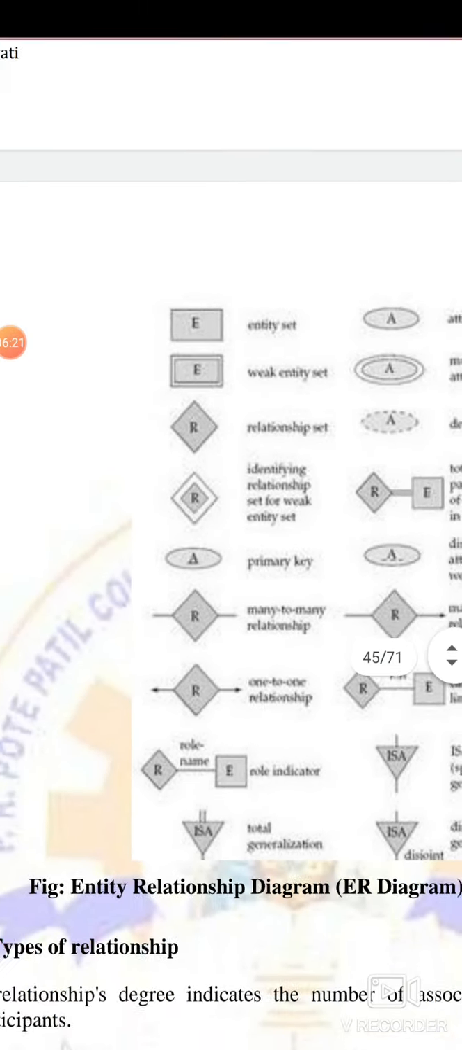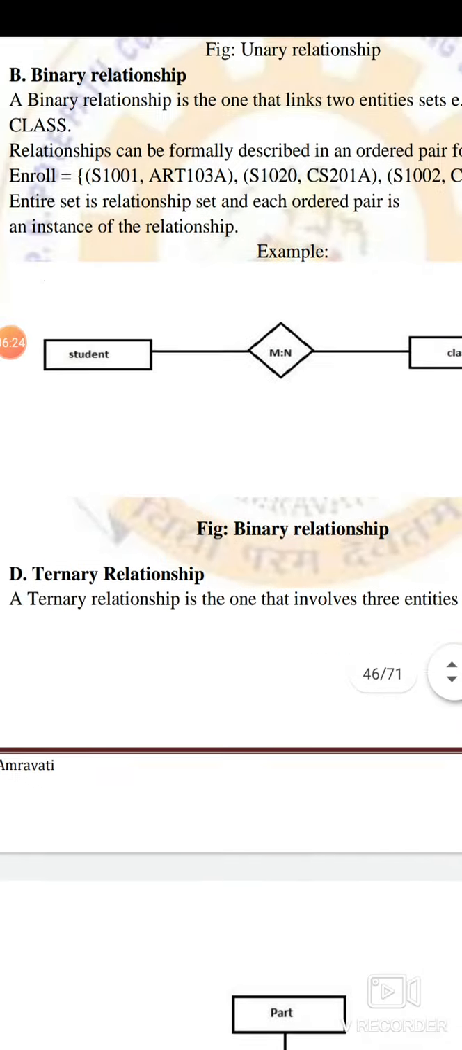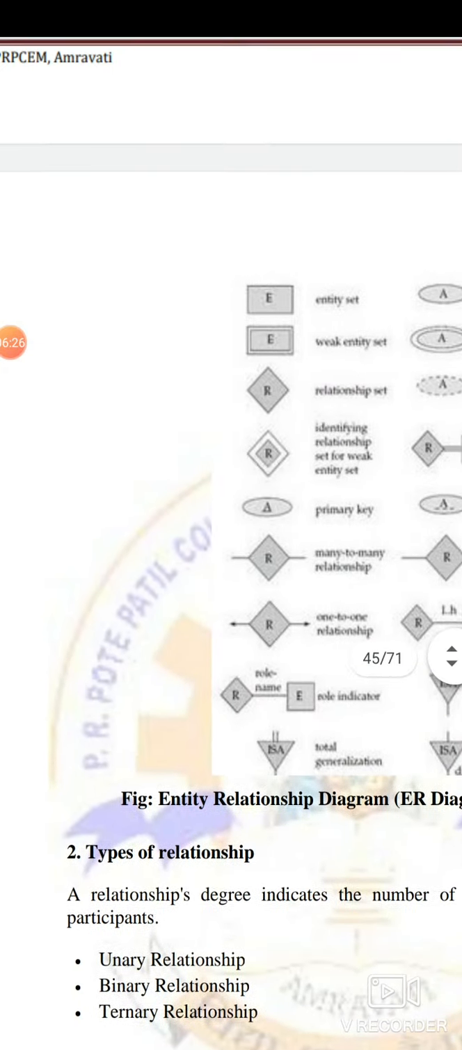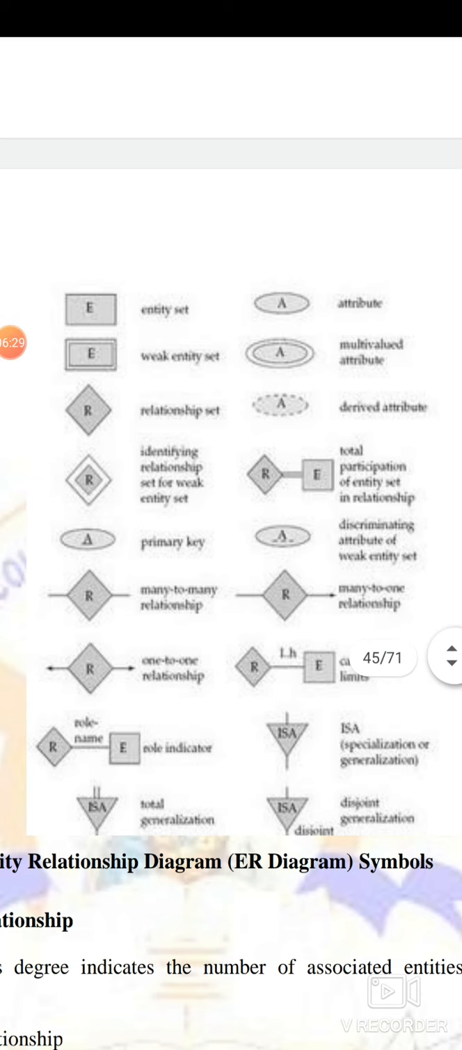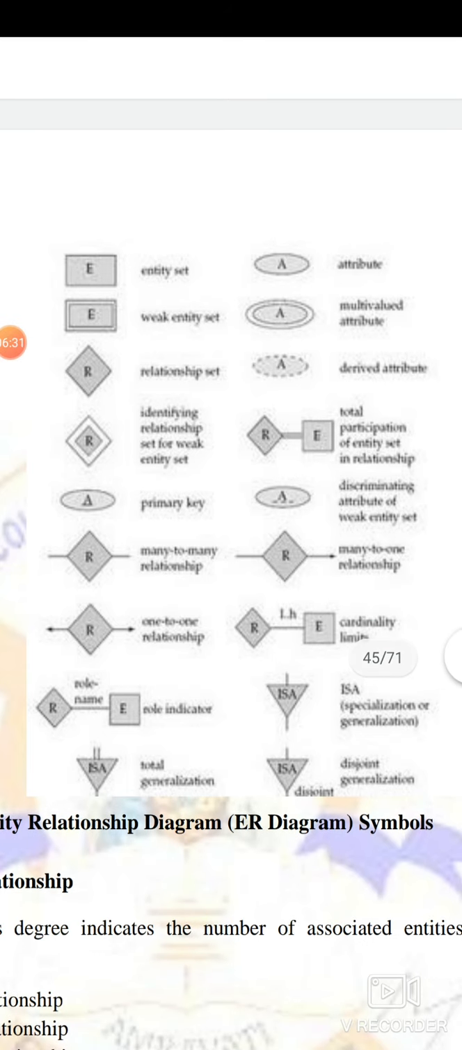Now here is the representation of those entities. We have already seen them, but let us go through it once again. The entity is shown in a rectangle, and a double rectangle is a weak entity set. So a single or strong entity is shown by a rectangle, and a weak entity set is shown by a double rectangle. A diamond, R, represents the relationship set, and a double diamond represents an identifying relationship. We have already seen what we mean by identifying relationship.